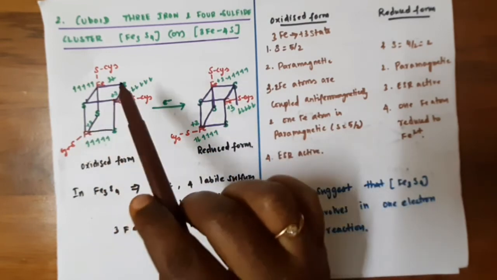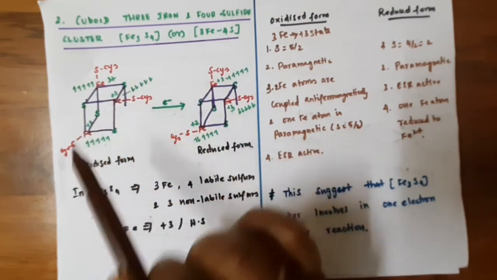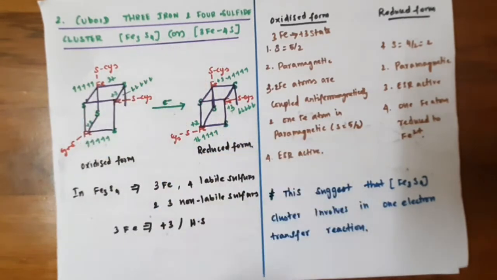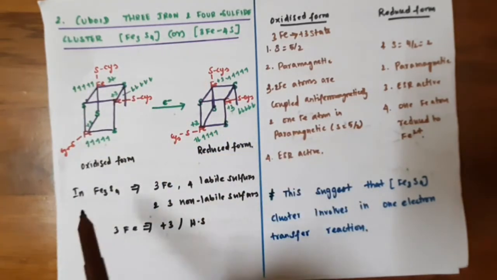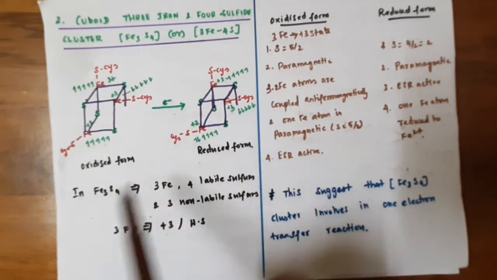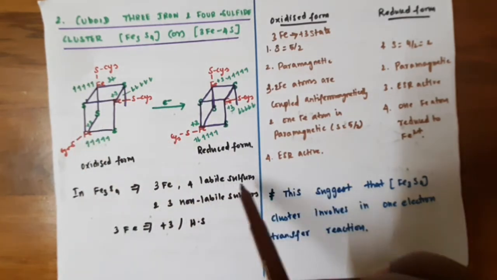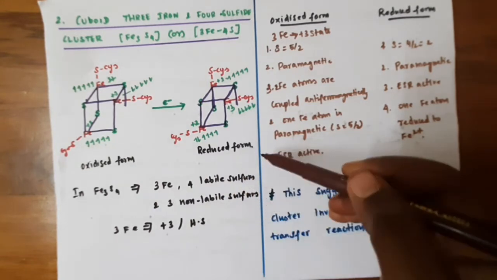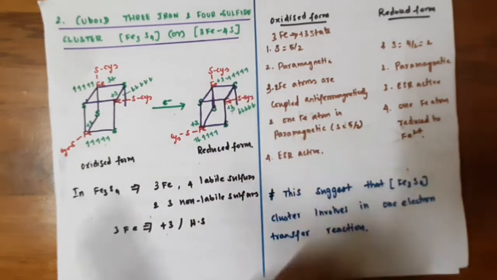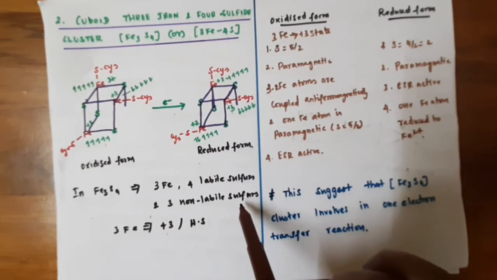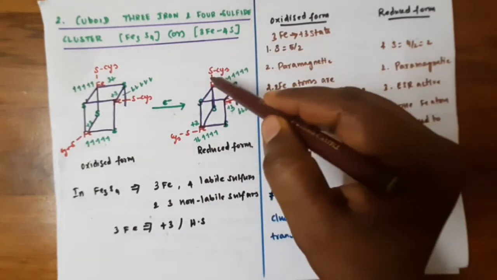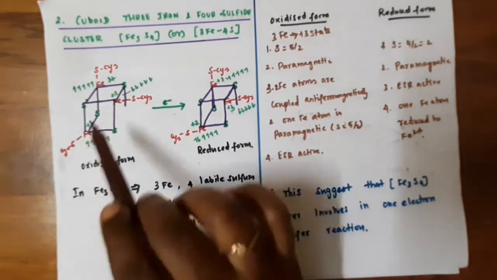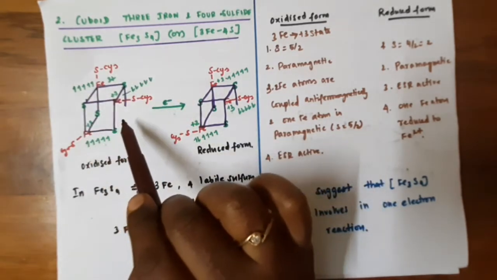So in this cuboid structure, it contains 3 iron atoms and 4 sulfur atoms. It contains 4 labile sulfurs and 3 non-labile sulfurs. 4 labile sulfurs means free sulfurs which are not connected with the cysteine residue. 3 non-labile sulfurs means the sulfurs which are connected to the iron atoms from cysteine residues. So this is the structure of the Fe3S4 cluster.